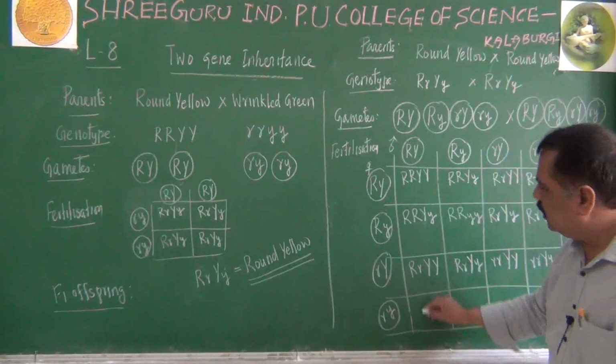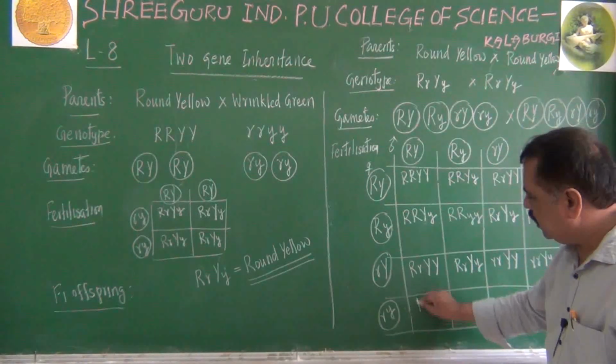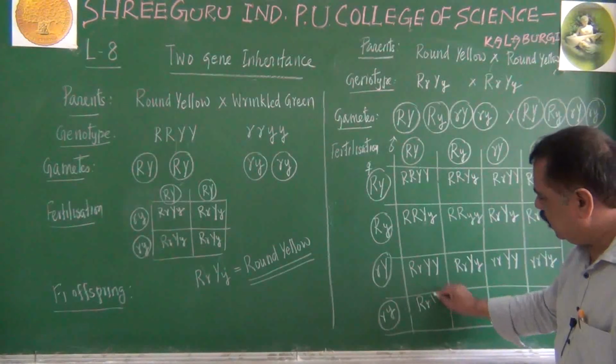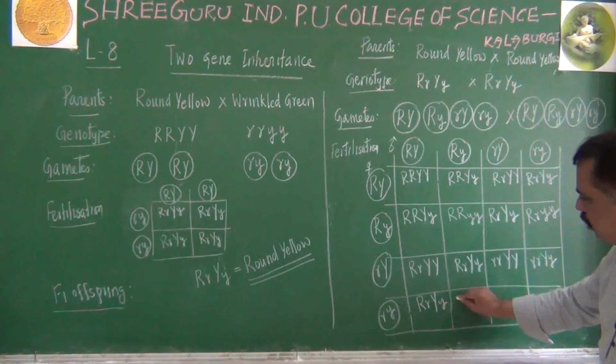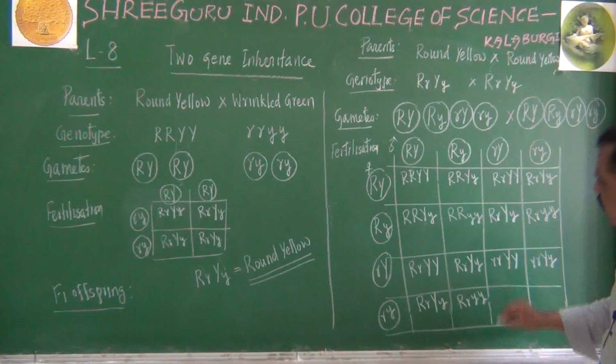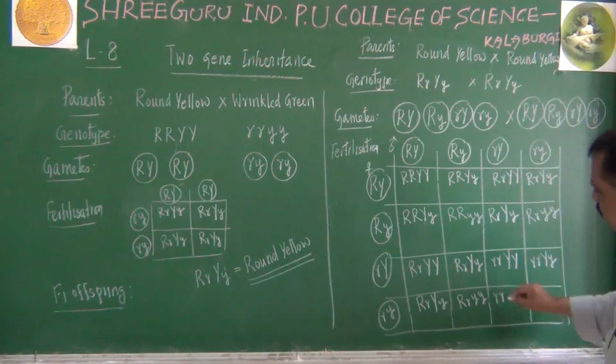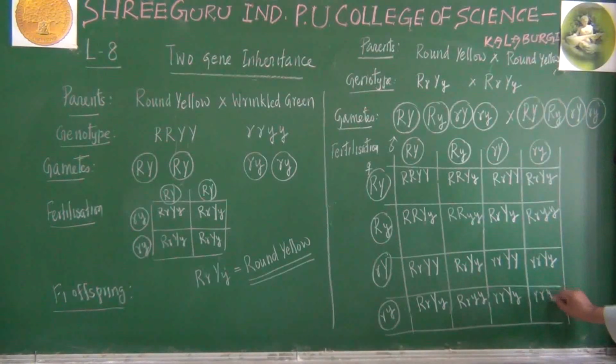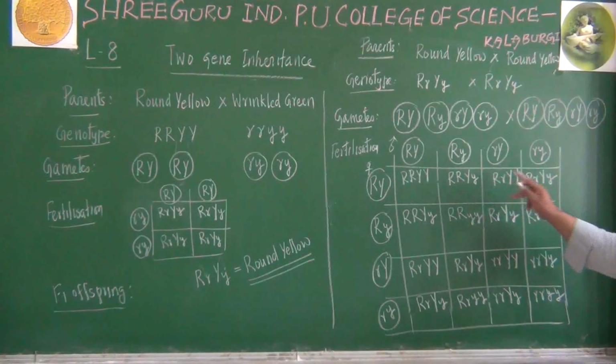When we come to this row here, capital R, and capital Y, small y. This one you can see capital R, small y, small r, and capital Y, small y. Small r, small y, we can get. Do you understand the Punnett square here? 16 offspring we are getting. Each one is having a regular different arrangement.